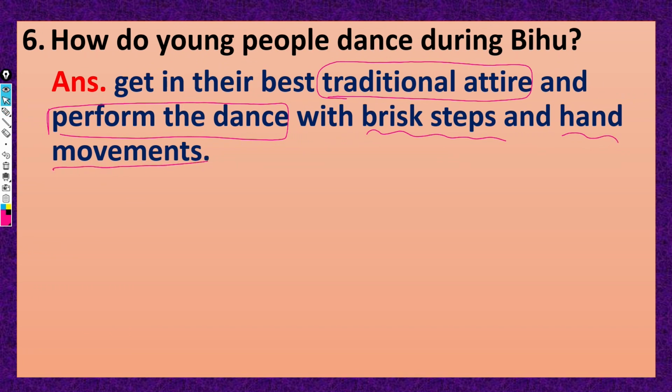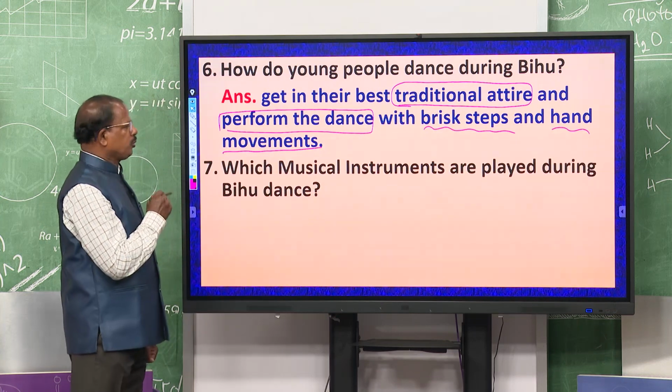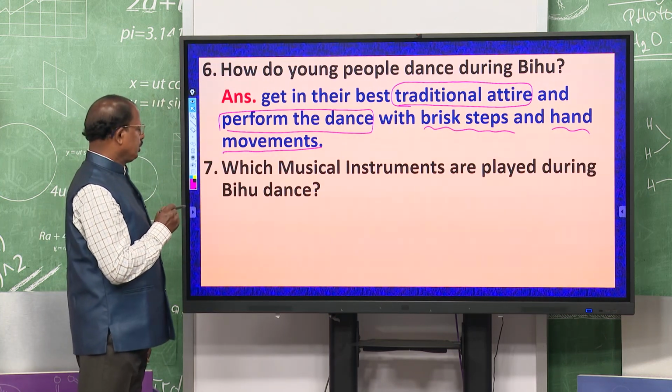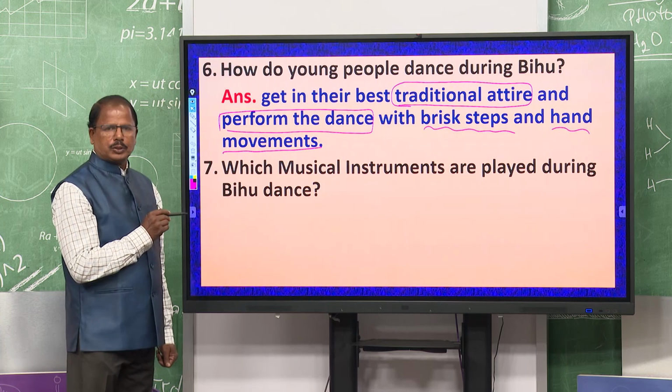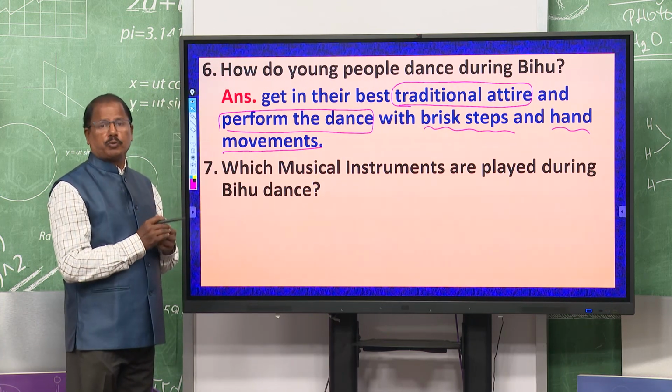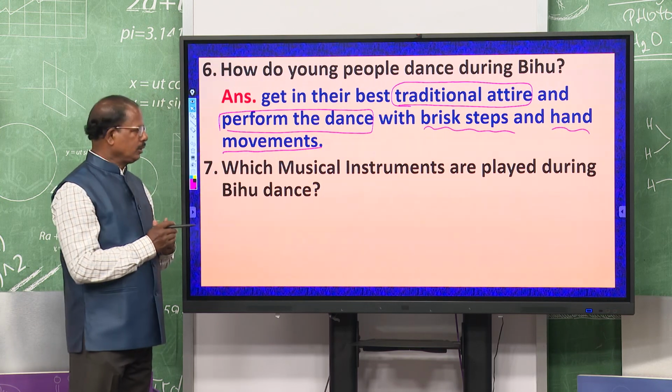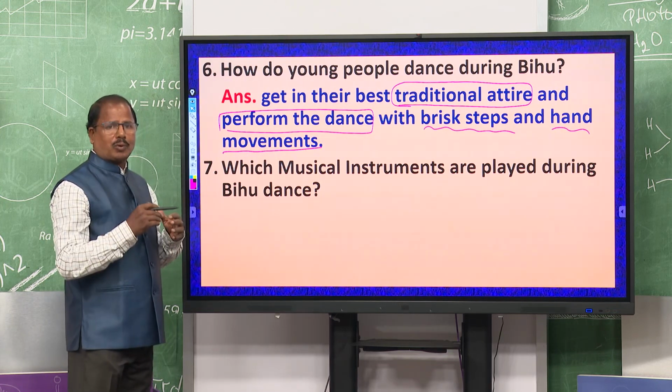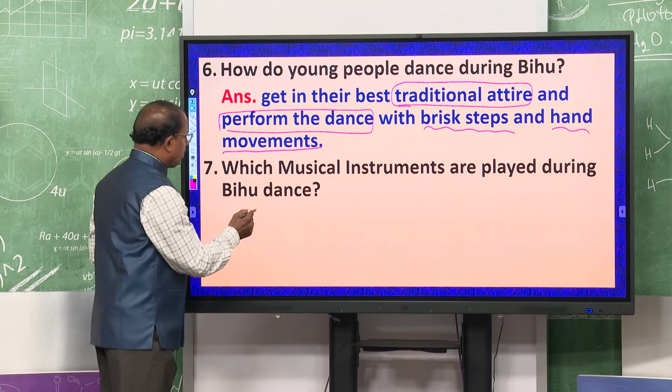And next question, which musical instruments are played during Bihu dance? So, when the people of Assam celebrate the Bihu festivals, what are the musical instruments they play?